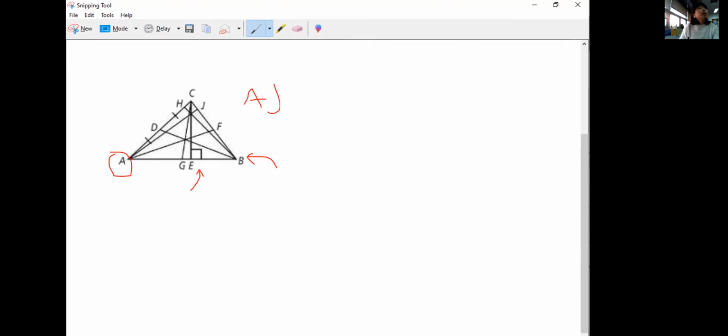And what about BH? BH is the altitude because it's perpendicular, right? And then CG would be the median because it's not perpendicular, but it looks like it's the bisector. Okay.